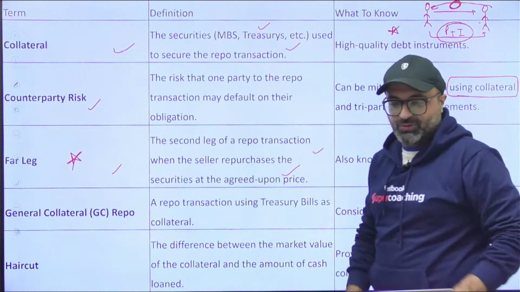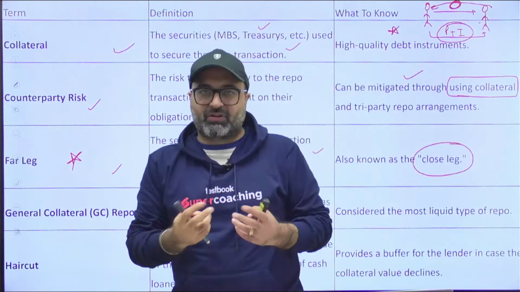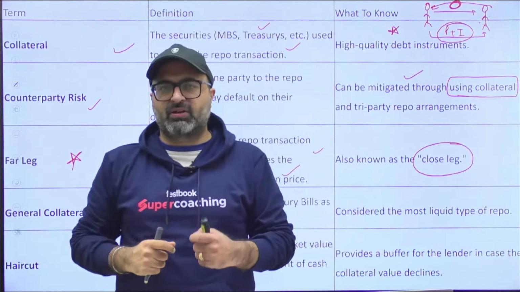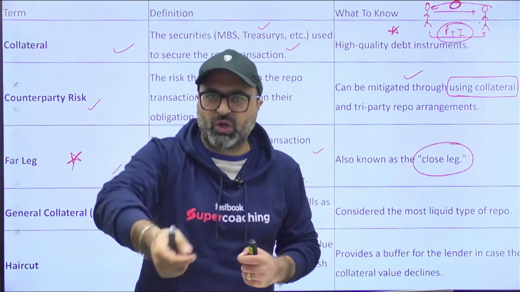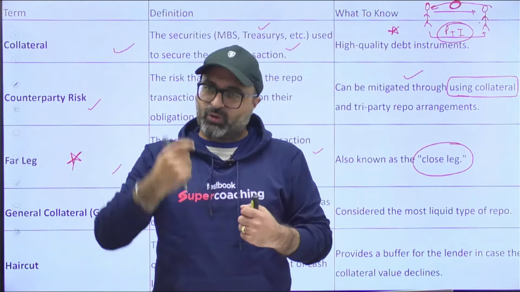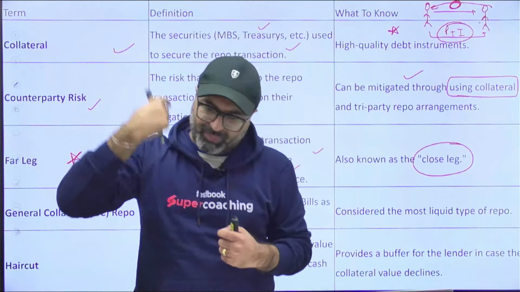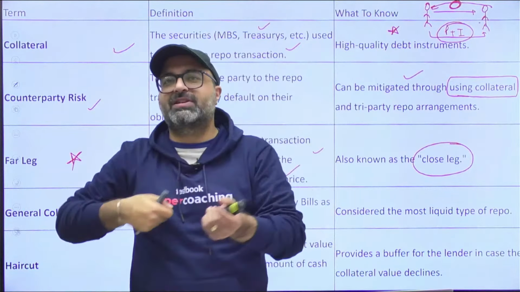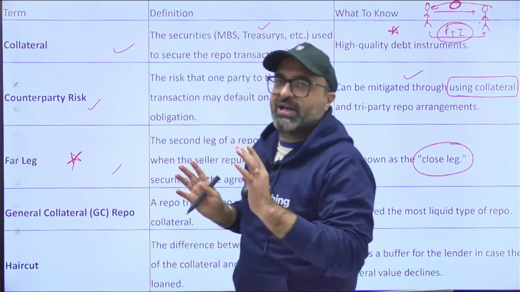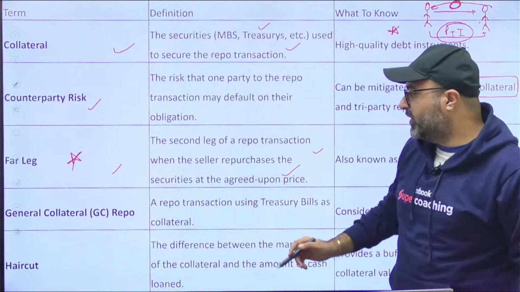So we have two legs in repo transactions. The first one is the open leg, when the security is given and the loan is borrowed. The far leg is when you pay back the principal, pay back the interest, and repurchase your security. That is known as the far leg. This is important. Moving on to the next.